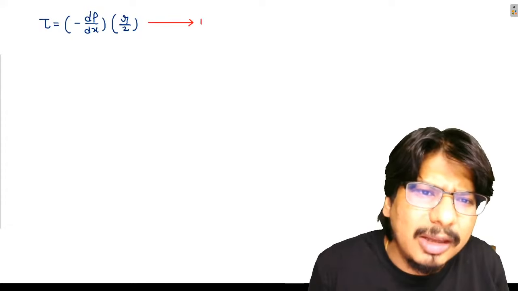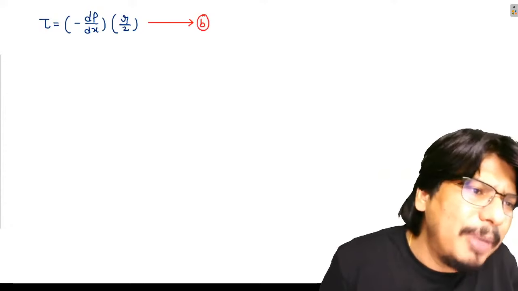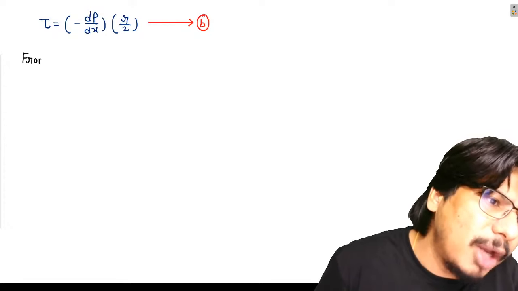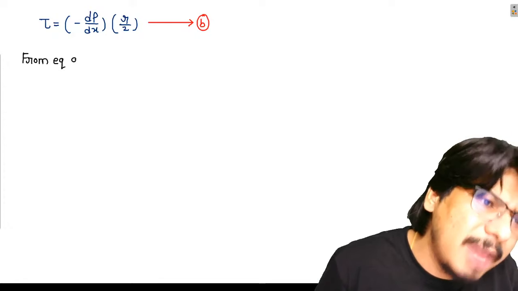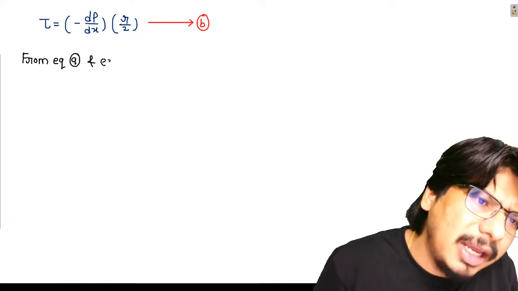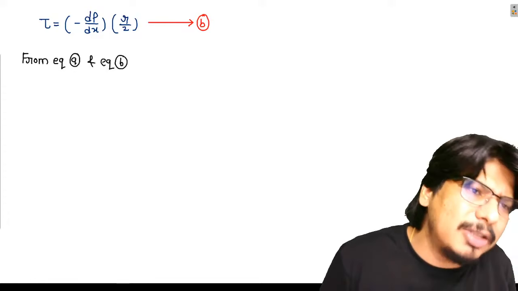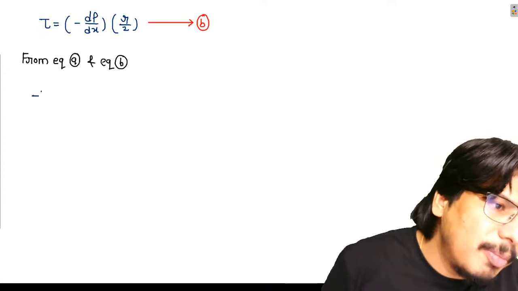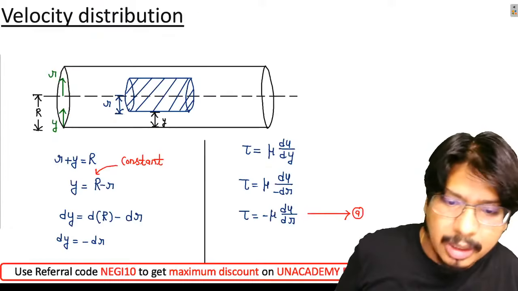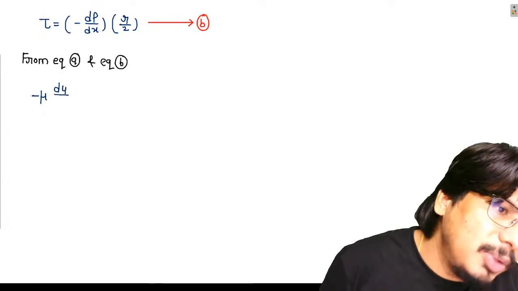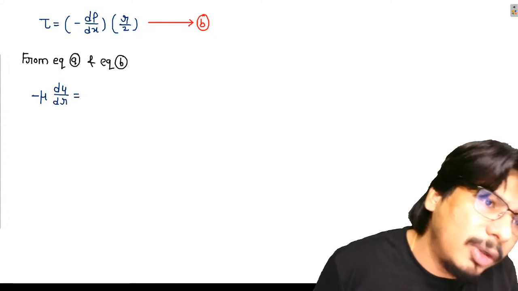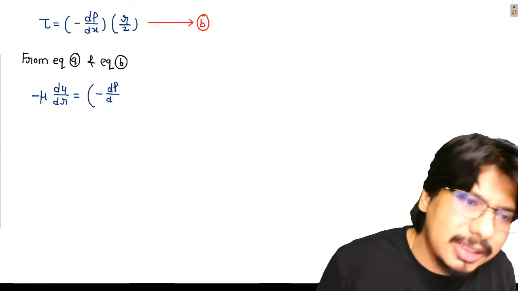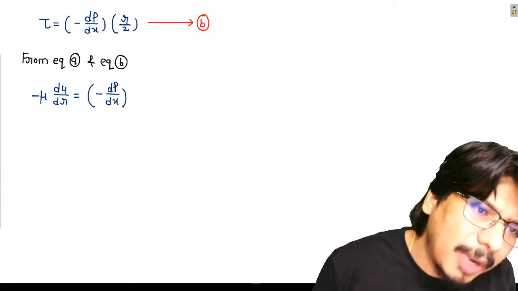So I can do one thing from equation 1 and equation 2. Please observe carefully, my friends. From equation A and equation B, what are we getting? Please observe carefully. I am getting minus mu du by dr is equal to minus dp by dx r by 2.